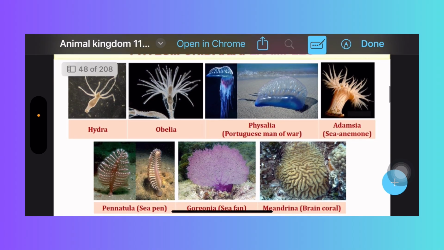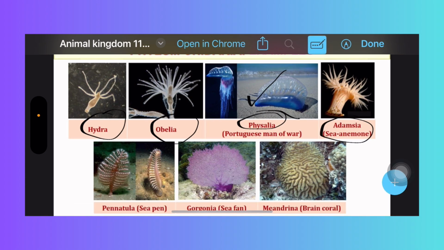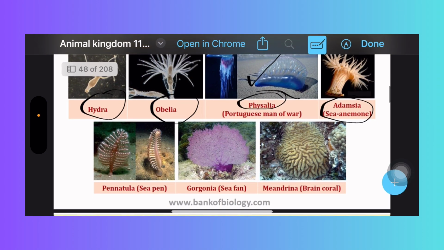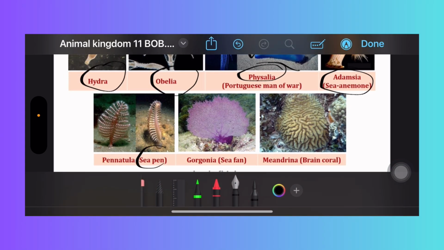Here is Hydra, Obelia, Physalia called the Portuguese man of war. It looks like a ship, a battleship. That's why it is called the Portuguese man of war. This is like a battleship. And Adamsia, sea anemone, and Obelia and Hydra. Physalia is called the Portuguese man of war. And Pennatula, this is very important. Pennatula, sea pen, looks like a pen. Sea pen, looks like a pen.